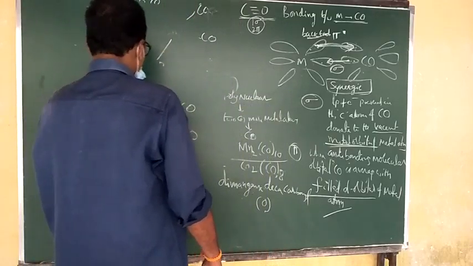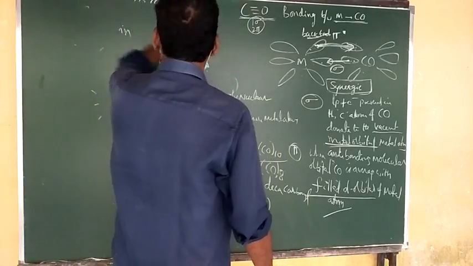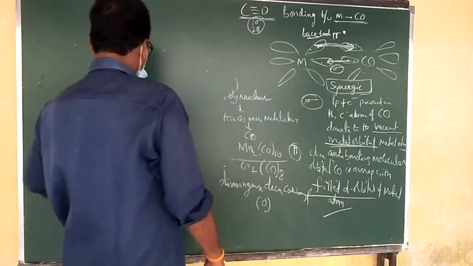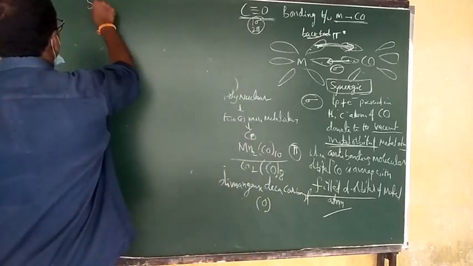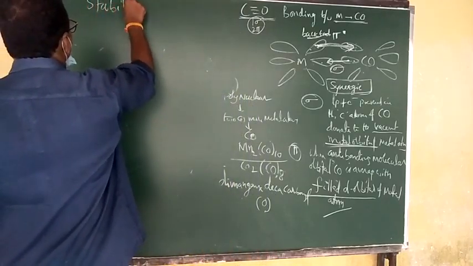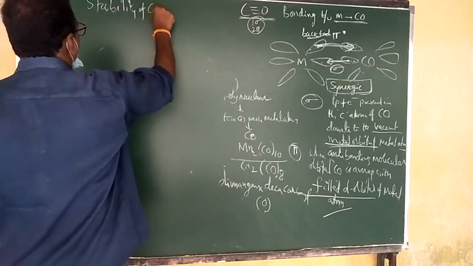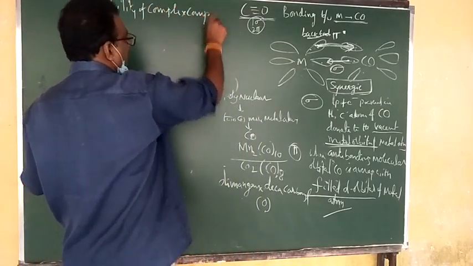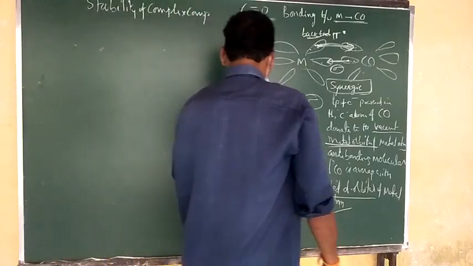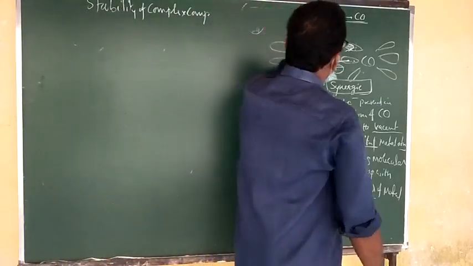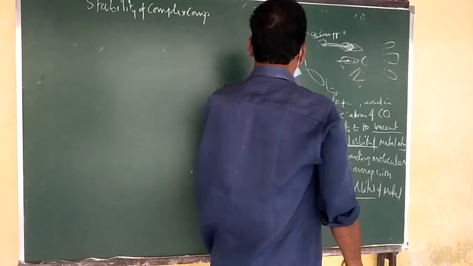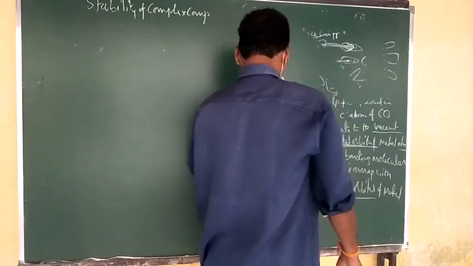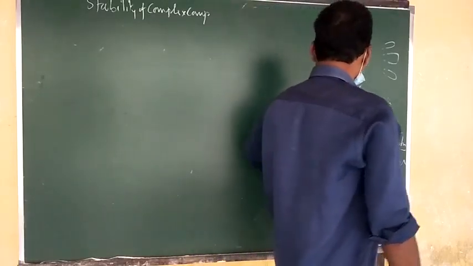So next concept, stability of the complex compound. Generally, more repulsions means more energy, and more energy means lesser stability.